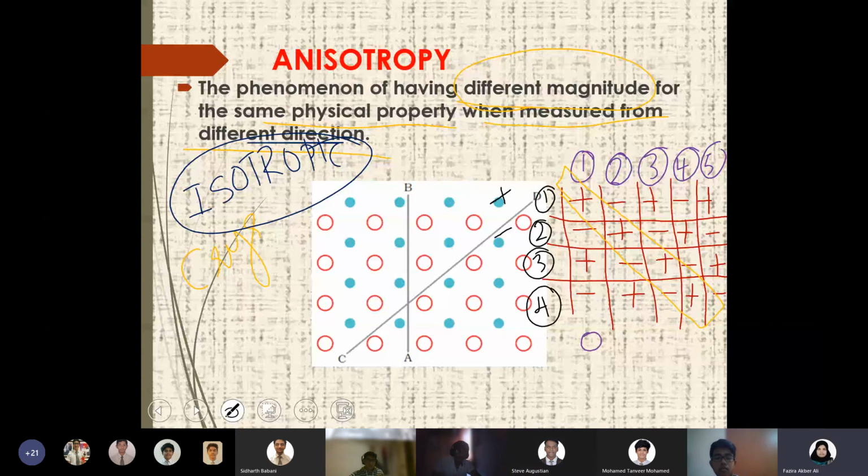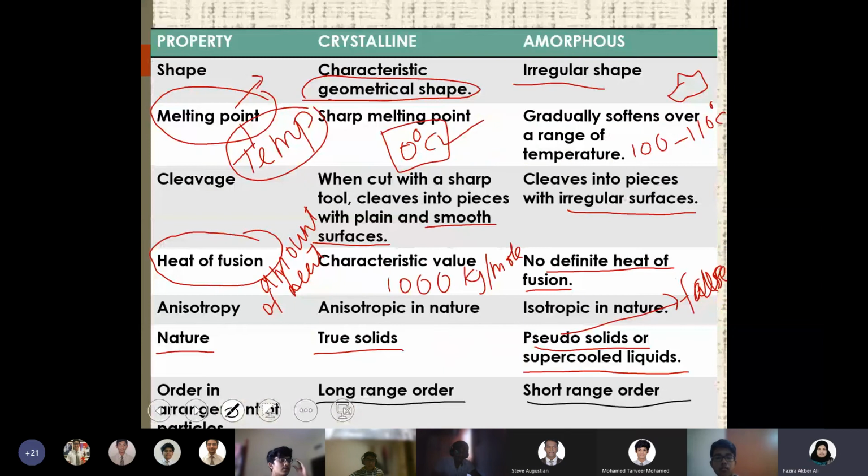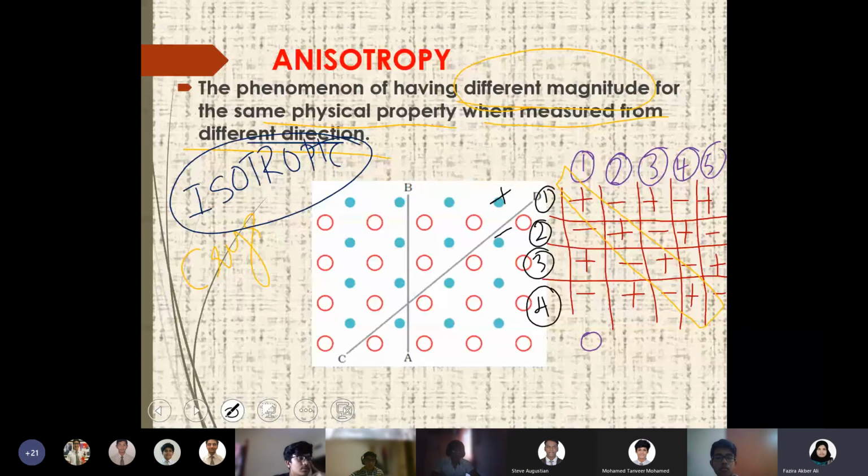Ma'am, can you repeat isotropic? Isotropic means the same physical property when measured in different directions gives the same magnitude, the same value. That means if you measure the electrical neutrality in all directions, for an amorphous substance, for example, it will be 0 in all directions. Because there is some randomness, and that randomness somehow cancels the effect, so in all directions the property has the same magnitude.